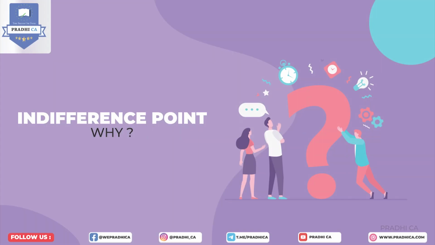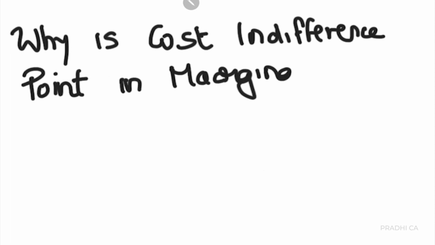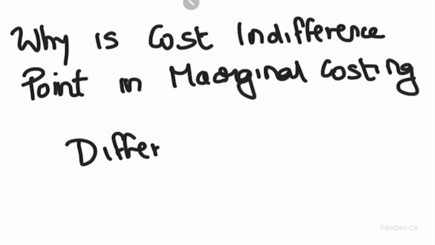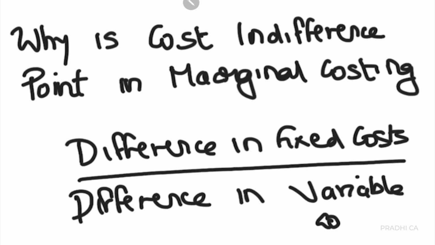In this video, we'll try to understand a few why concepts that are part of the CA syllabus, starting with this. Why is cost indifference point in marginal costing calculated as difference in fixed costs divided by difference in variable costs?